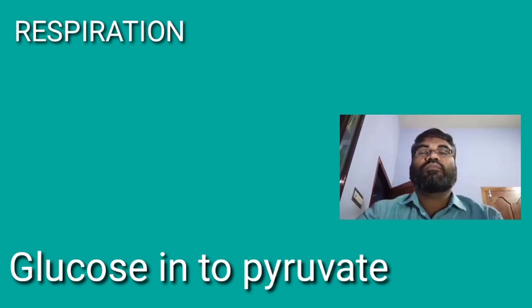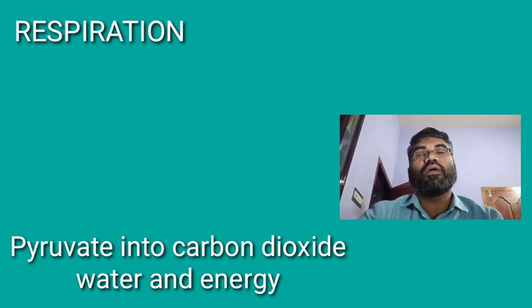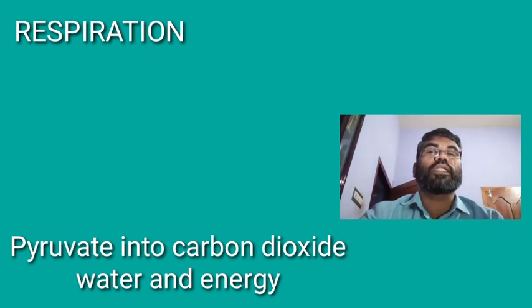This process is called glycolysis. Glycolysis takes place in cytoplasm. Then pyruvate enters into mitochondria. Within mitochondria, pyruvate converts into carbon dioxide, water and energy.